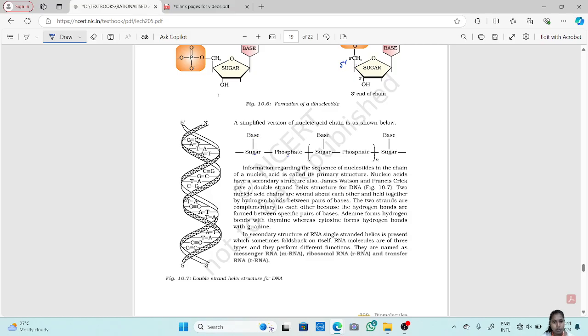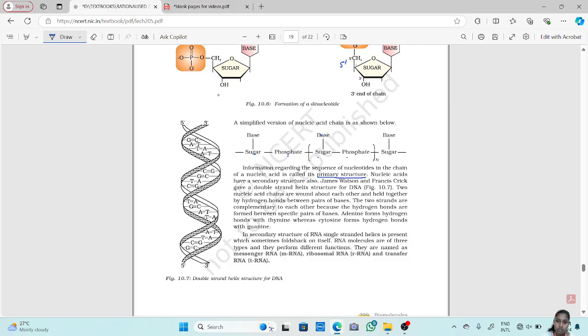Sugar with base and phosphate. Again the phosphate attaches to another sugar, base, phosphate. Now this continues for a long time. Now this is the double stranded helix structure of a DNA. Now information regarding the sequence of nucleotides in the chain of a nucleic acid is called primary structure. Which nucleotide will attach first, which nucleotide will attach second, that sequential arrangement of nucleotides is the primary structure. Okay, now nucleic acids have a secondary structure also.